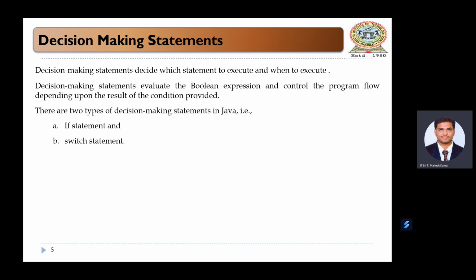and also control the program flow depending upon the result of the condition provided. We have two types of decision-making statements in Java: the if statement as well as the switch statement. The if statement consists of a simple if statement, an if-else statement, and a nested if statement. In a simple if statement, if the condition is true, then whatever statements are within that if condition are executed. In an if-else statement, if the condition is true, the if statements will execute. If the condition is false, the else statements will execute.